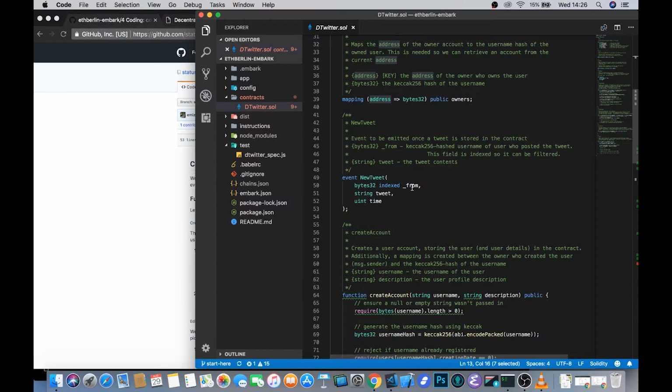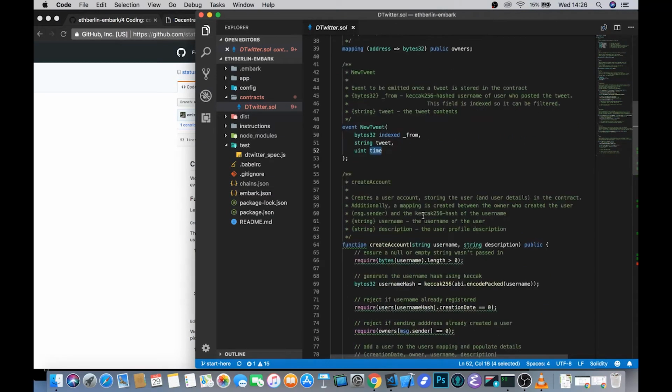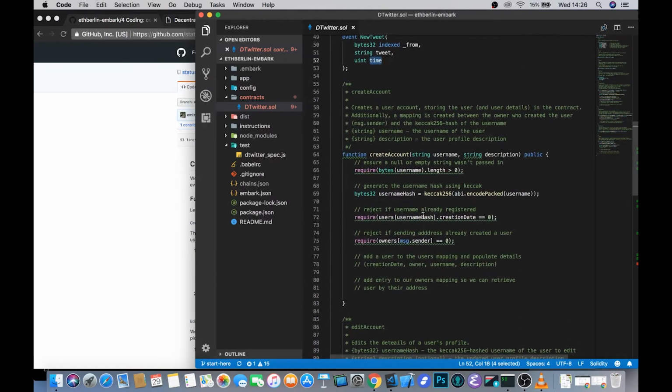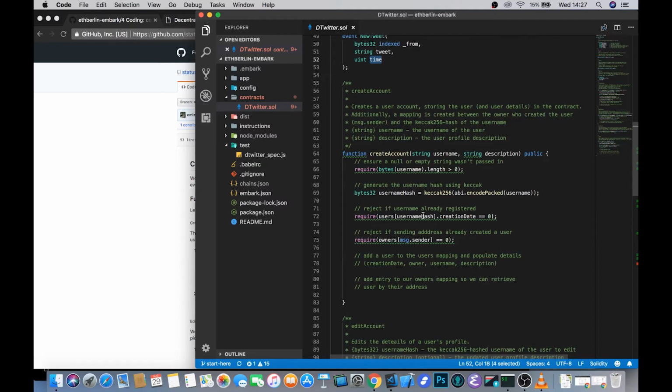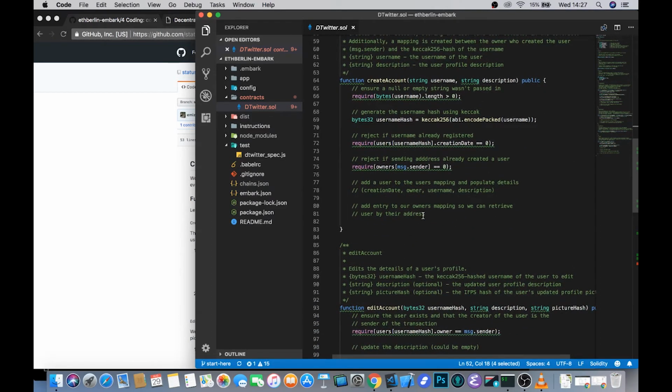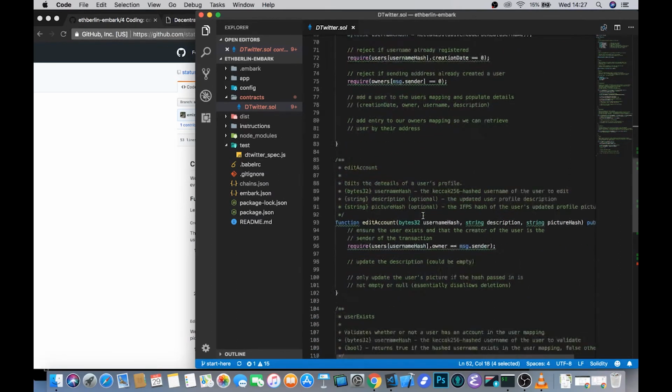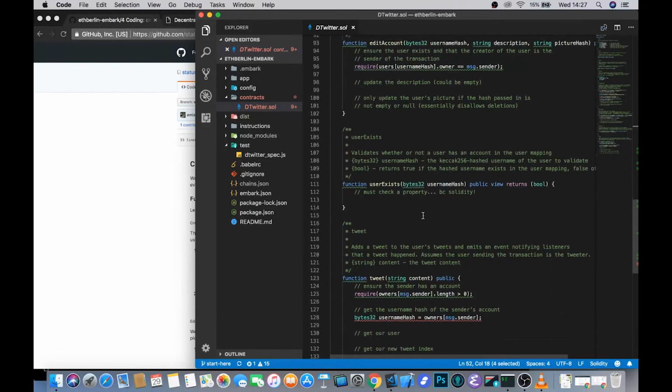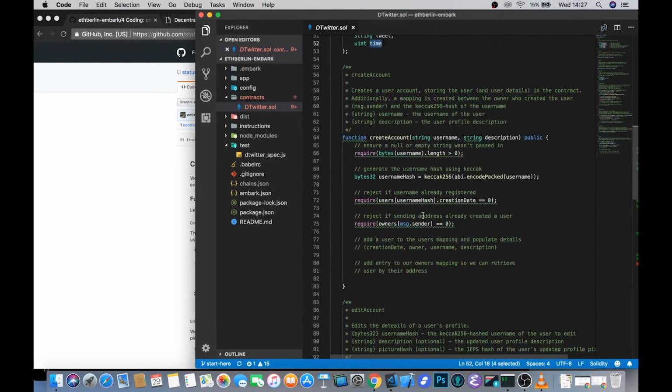So you'll see that this is some bytes32 hash again, and this represents the username hash of whoever tweeted, then the actual string that represents their tweet and the time that it was tweeted at. So that's the basic data structure that we'll be using in this contract. We then have various different functions that we'll need to fill in some code for. You've got to be able to create an account, edit accounts, check that a user exists, and actually tweet.